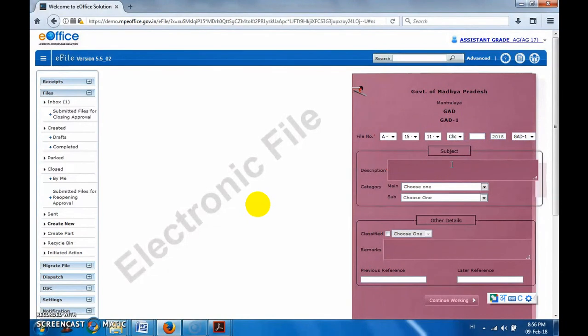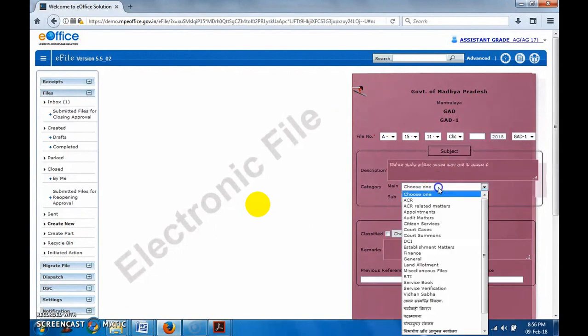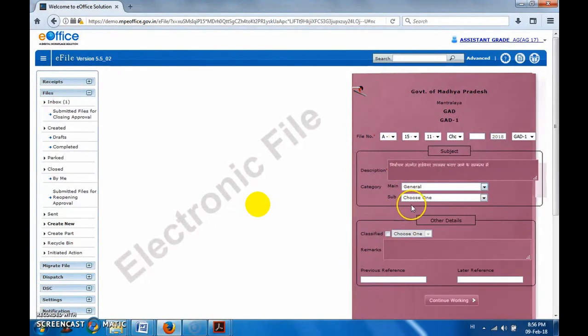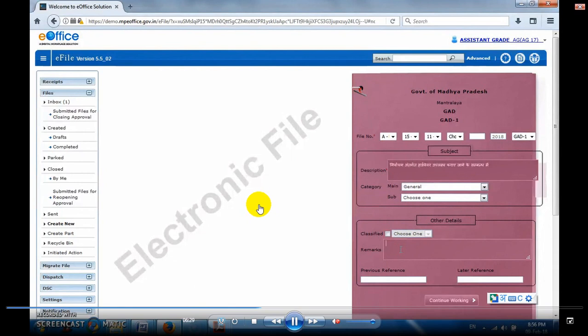Okay. In description, I copied the subject, so just pasted it, that it is related to hardware requirements. File number and description are mandatory, others are non-mandatory. Still, main category, selecting general. In remarks, I will write urgent. Urgent is enough. I'll write urgent only.